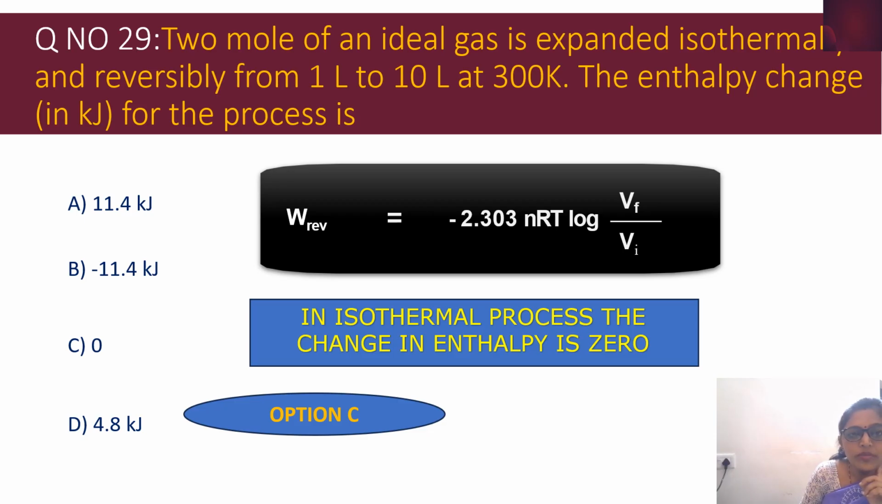So coming to question number 29. 2 moles of an ideal gas is expanded isothermally and reversibly from 1 liter to 10 liter at 300 Kelvin. The enthalpy change for the process is, 11.4, 4.8 kilojoules. This question is a little bit tricky. As soon as we look at the data they have given, it is expanding isothermally from 1 liter to 10 liter at 300 Kelvin, and we'll start calculating work done here. But if you observe the question carefully, they have asked for the enthalpy change.